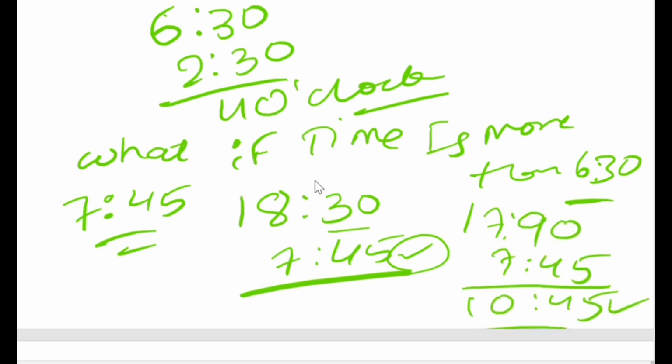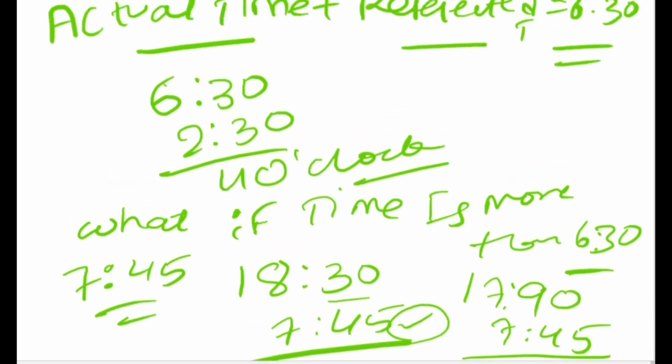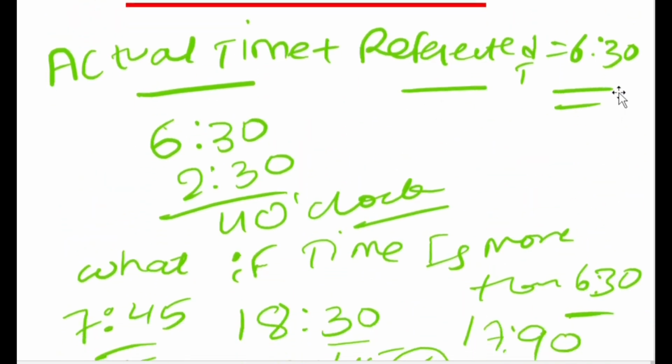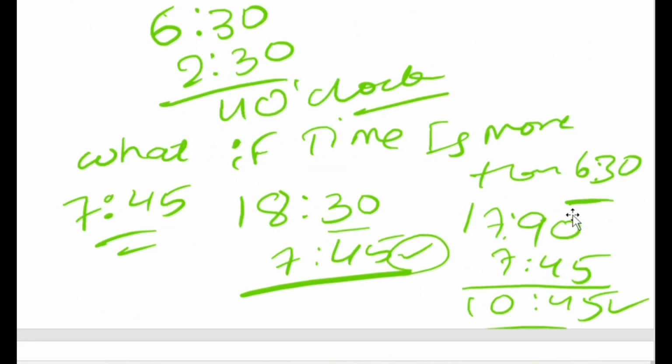So see friends, how easy it was. When it comes to water image, the actual time plus reflected time is always 6:30. We said in mirror image that actual time plus reflected time is always 12. But in water image, actual time plus reflected time is always 6:30. So this is the major change between these two. Okay, so don't get confused at times. Make a note of it, it will be really useful for you.